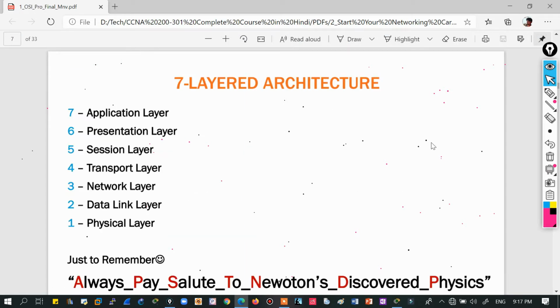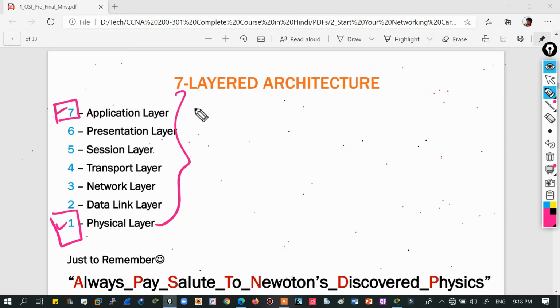So let's get into this OSI model. This is a 7-layered architecture. I told you already that there are 7 layers, and why we have created 7 layers. There are multiple answers for that, right? So let's first of all understand the part about layers, and then I'll get into that and answer that question. There is one more concern there also: I have written this as 7 layers and I have written this as the first layer, but sometimes you will find this as the first layer or this as the 7th layer.